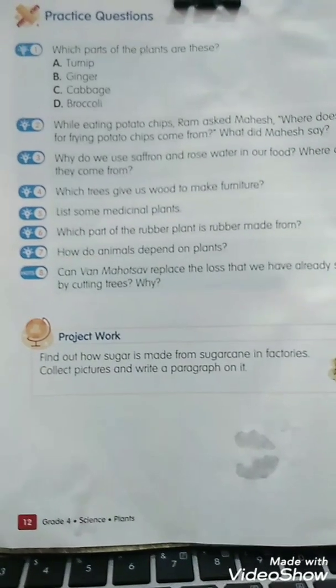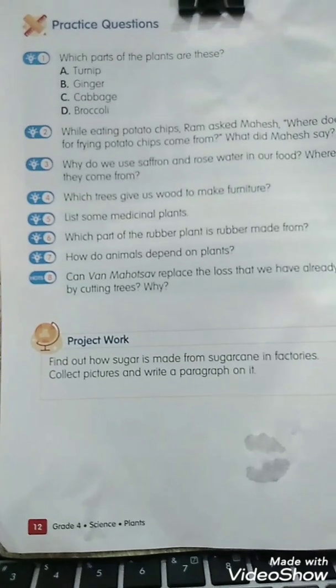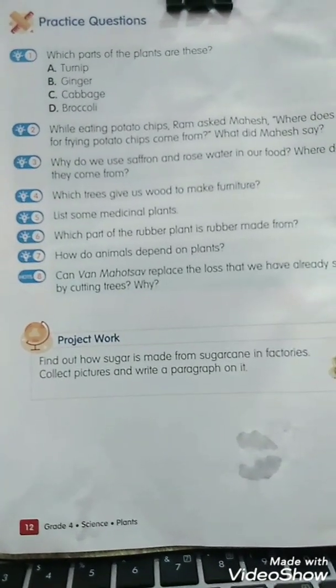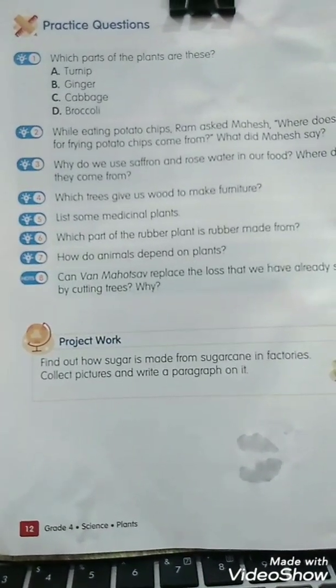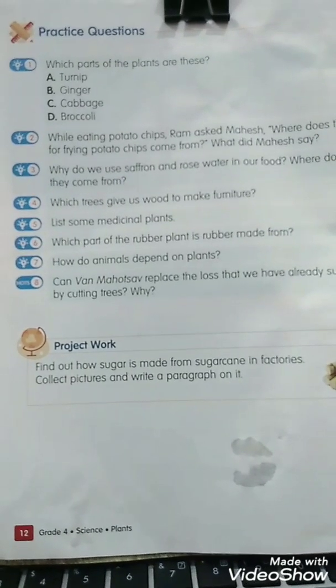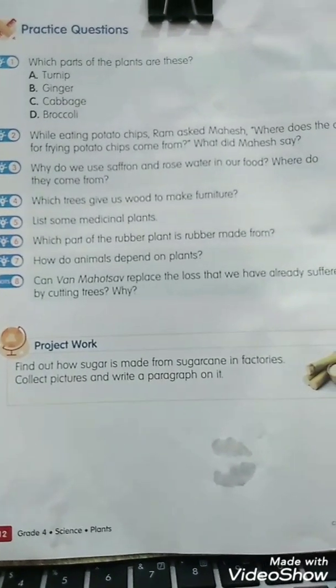Dear students, please do question number 7 of practice question, page 12 in notebook. Question number 7 is, how do animals depend on plants?